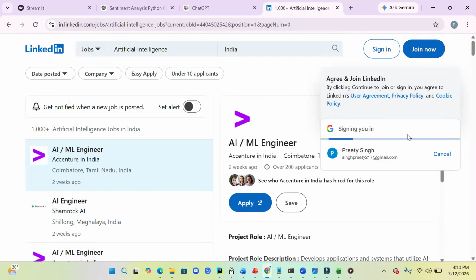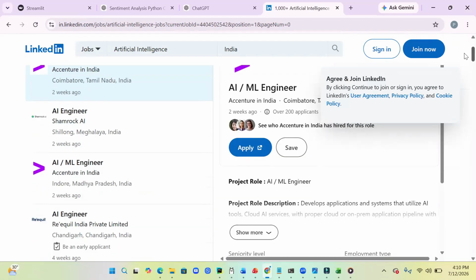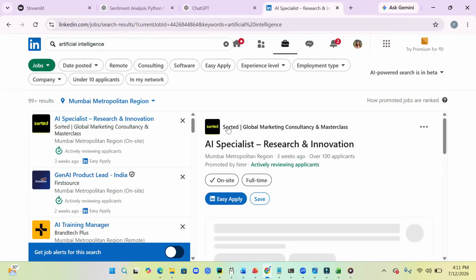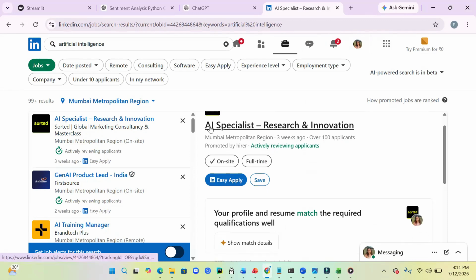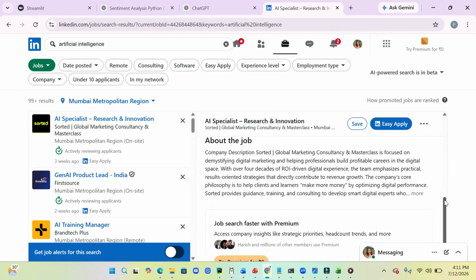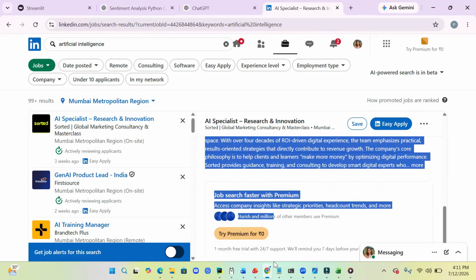Accenture is a company where this requirement is seen from. Let it get started. So here you can see AI specialist, research, innovation. Now your profile and resume match the required qualification as well. So I'm just taking the details about the job.